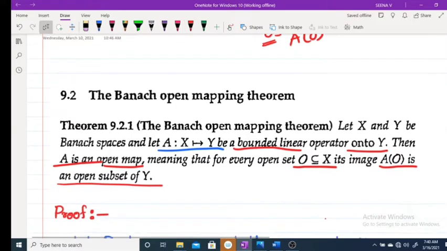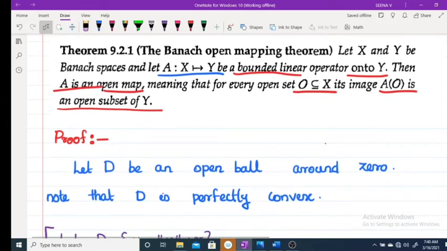So, moving to the proof. Let D be an open ball around 0. We have to prove that if O is a subset of X, then AO is an open subset of Y. Here, D is an open ball around 0, and we have to prove that AD is an open set. To prove AD is an open set, what we have to prove? Every point is an interior point.